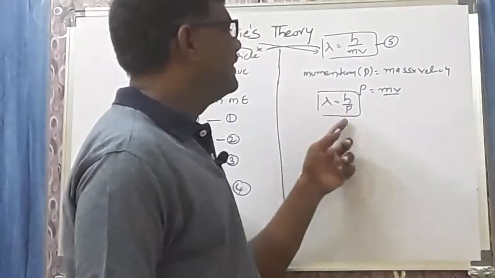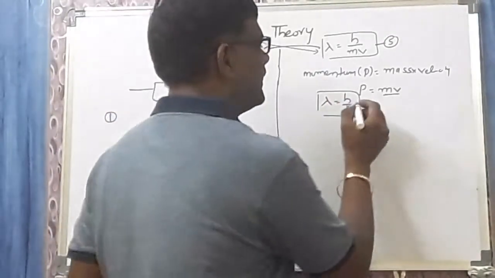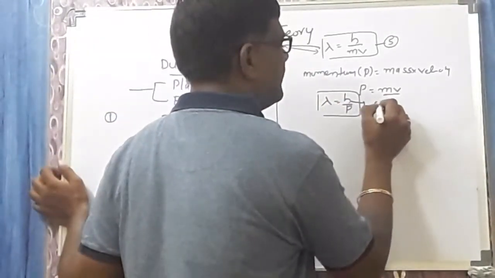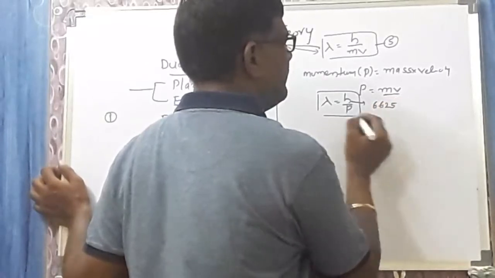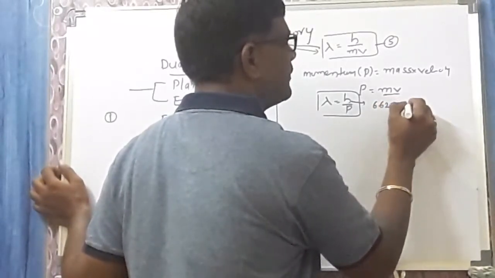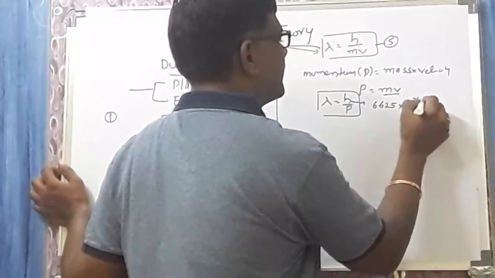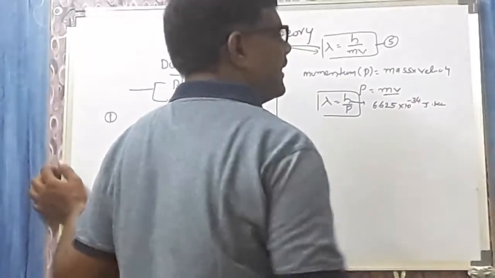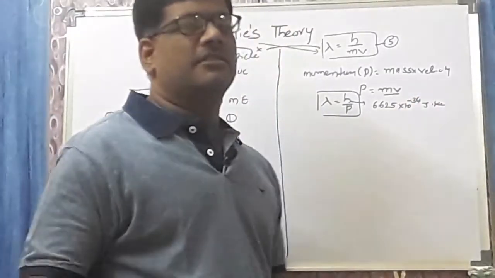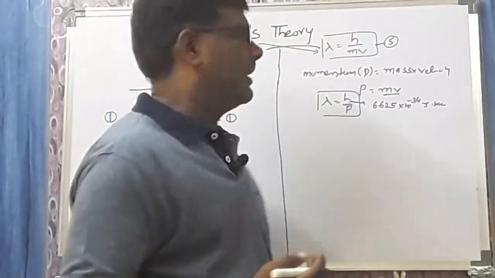Based on these equations, problems are given where h is Planck's constant, which we are already very familiar with. The value is a constant, 6.625 into 10 to the power of minus 34 joule-seconds, or in CGS units, erg-seconds.